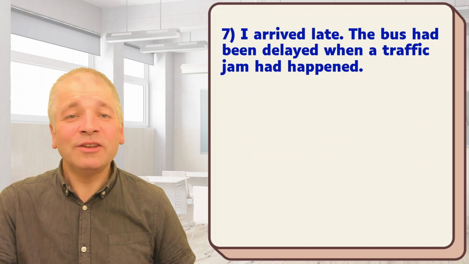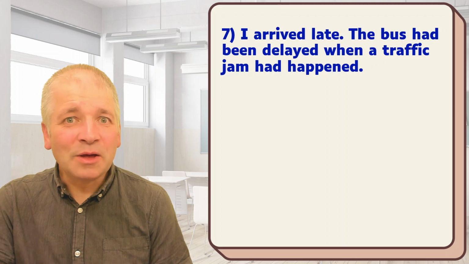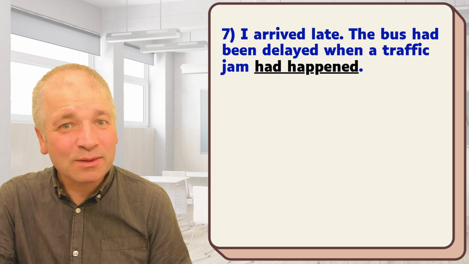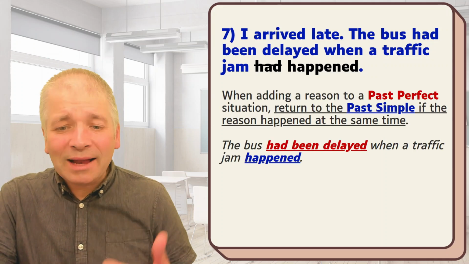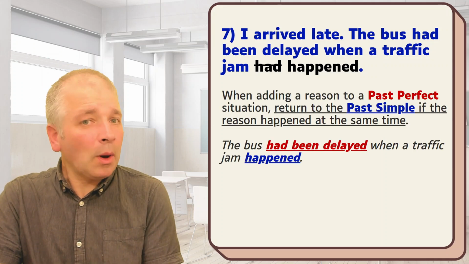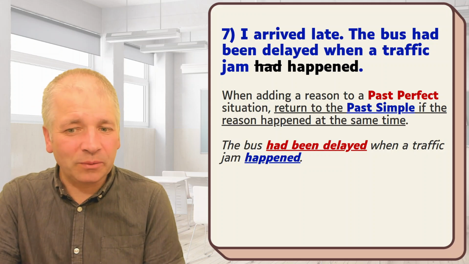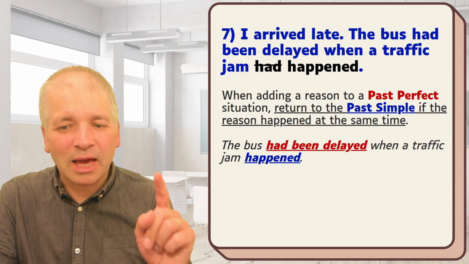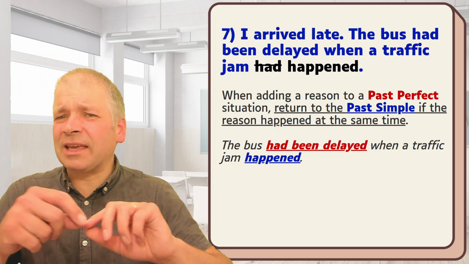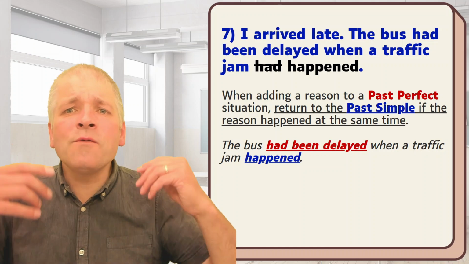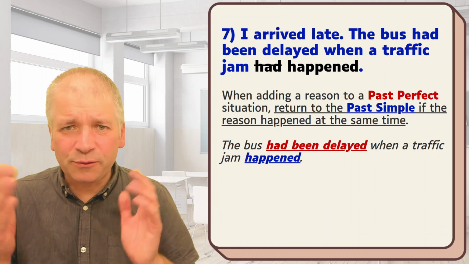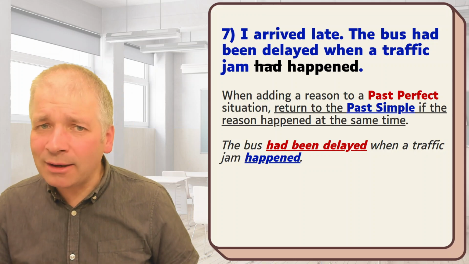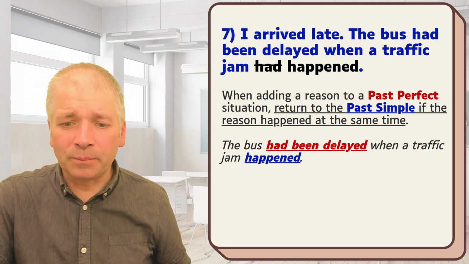Here's number 7. Did you see the mistake here? The mistake was with had happened. Why is this a mistake? When adding a reason to a past perfect situation, return to the past simple if the reason happened at the same time. This is called economy of grammar. We don't overuse the past perfect form. After we use the past perfect once, if we can, we will return to the past simple.